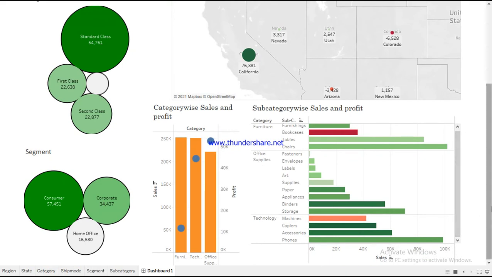We can see that technology has a different profit from the overall profit from technology, and it is due to less loss from the machine subcategory. So we will try to find out the reason for it now.